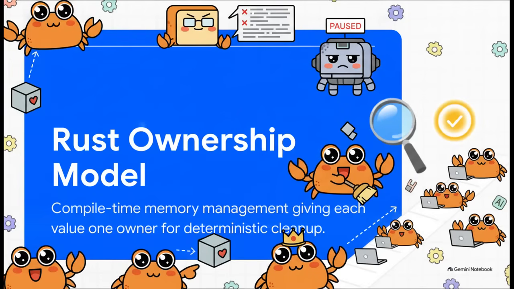So what's the actual secret sauce here? It's the Rust ownership model. In Rust, every single piece of data has one singular owner. When that owner is no longer needed, the memory is instantly and deterministically freed. No manual cleanup like in C++, and no bulky garbage collector pausing your whole program like in Python or Java. It forces developers into what's known as a pit of success. It's like having a ruthless but ultimately super helpful automated code reviewer looking over your shoulder. If your code isn't memory safe, it simply will not compile, period.